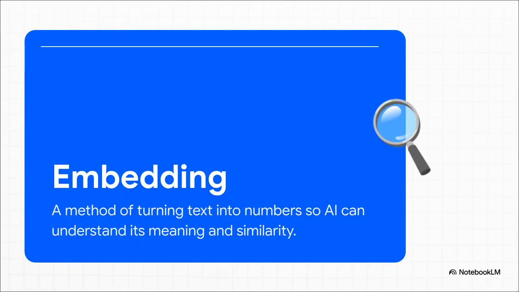But here's the thing. Even with labels, an AI can't really do anything with words. It doesn't speak English. It speaks math. It needs numbers. And this is where the real magic happens. It's a step called embedding. This is how we translate human words into a string of numbers that somehow actually captures their meaning.